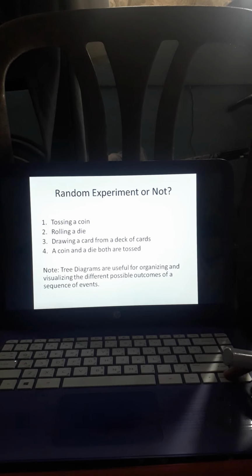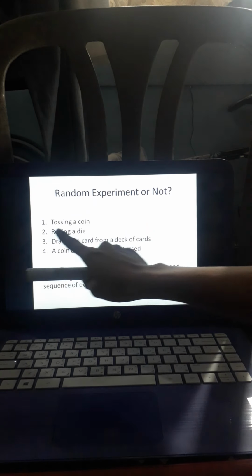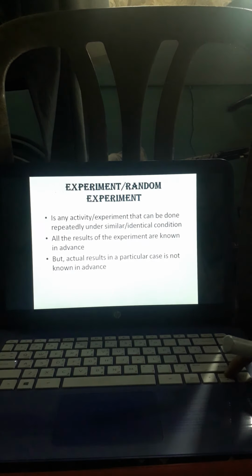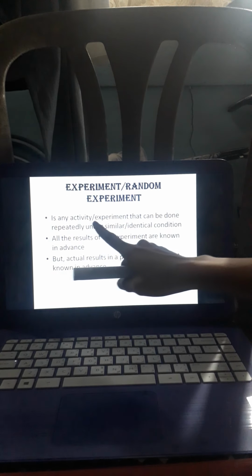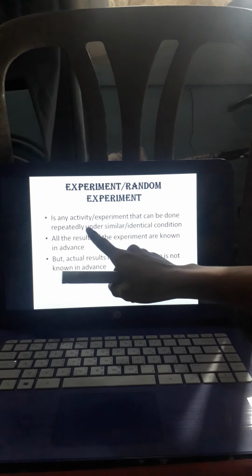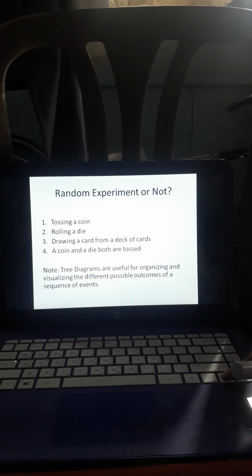Okay, so let us answer these questions, random experiment or not. So, yung number 1 po, tossing a coin. Tingnan po natin ulit yung tatlong rules natin. Okay, so it is any activity that can be done repeatedly under similar condition. So, yung pong tossing a coin, pwede ba nating ulit-ulitin na i-toss yun? O, pwede po.